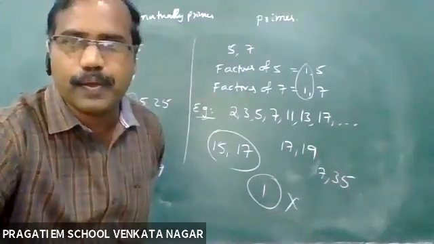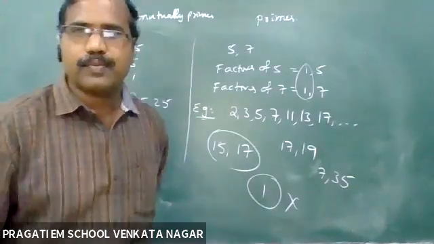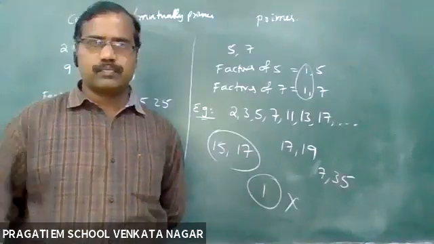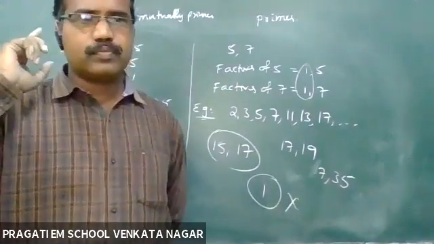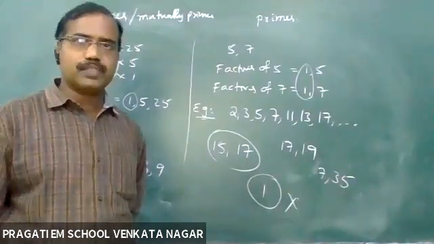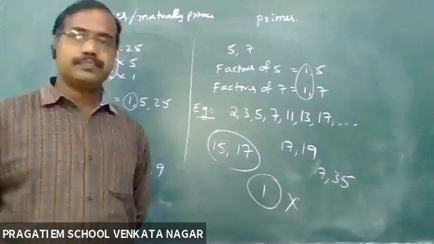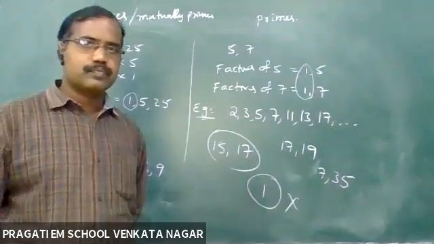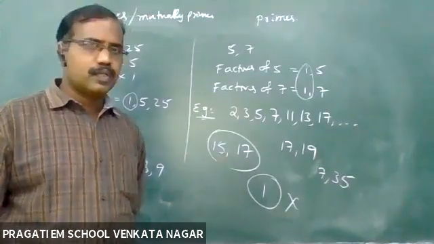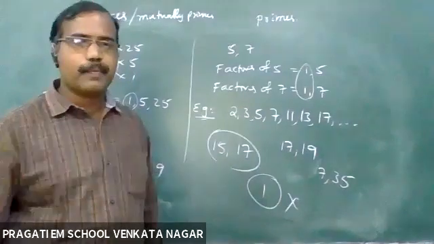Sai Manujna. 7 is a prime number, sir. 7 and 35 together, are they co-primes? No, sir. Why? 7 and 35, co-primes or not?